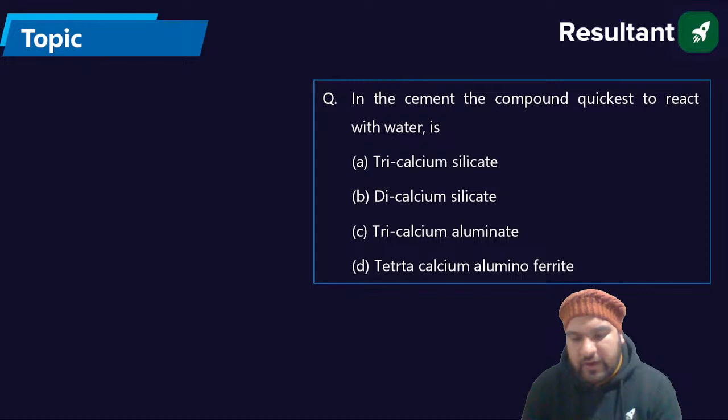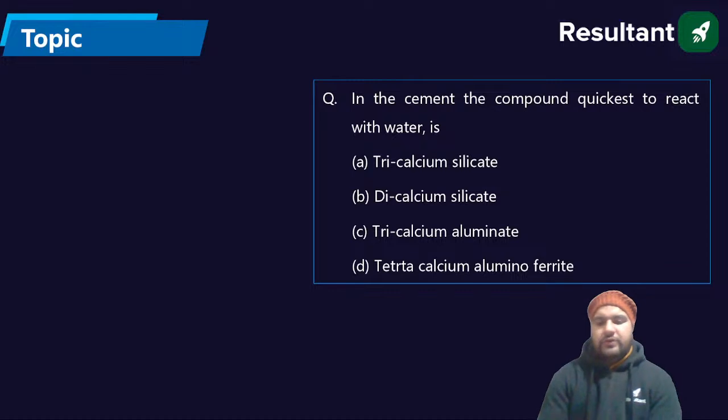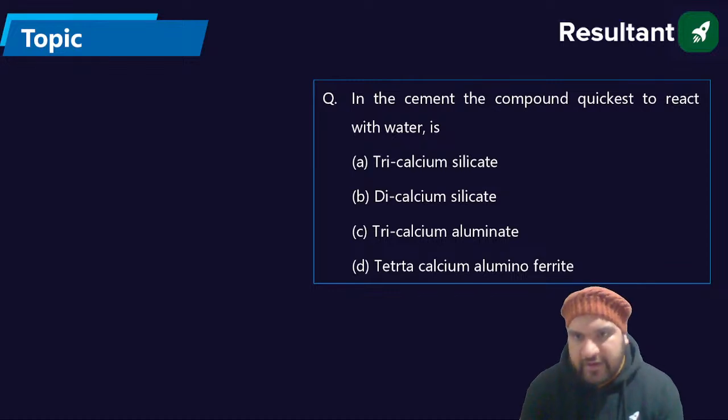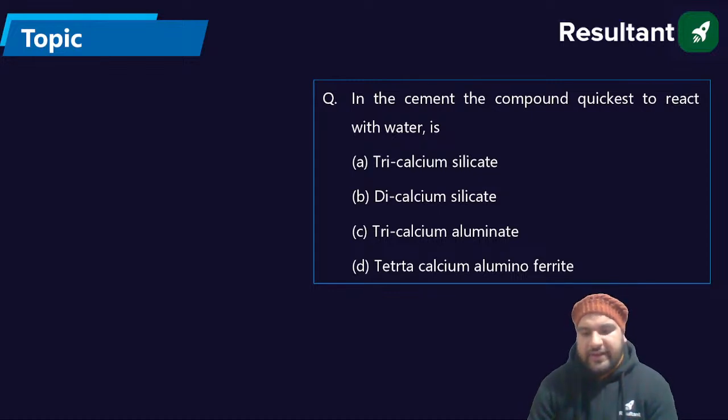Now, which compound in cement is quickest to react with the water? C is the answer.